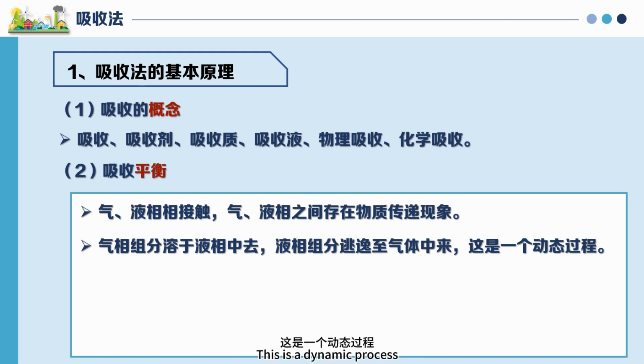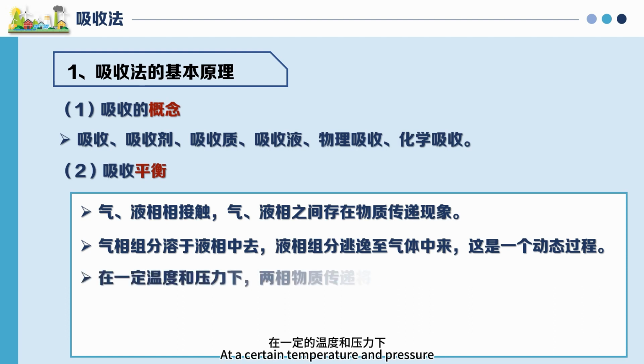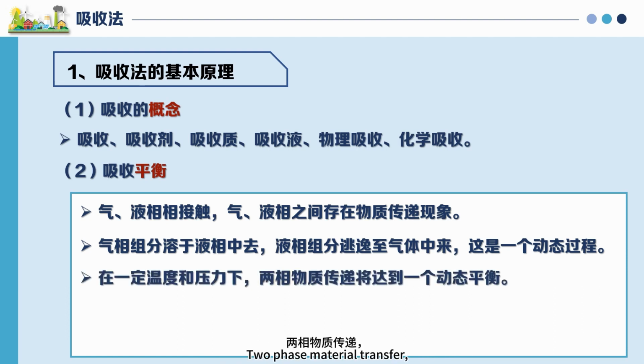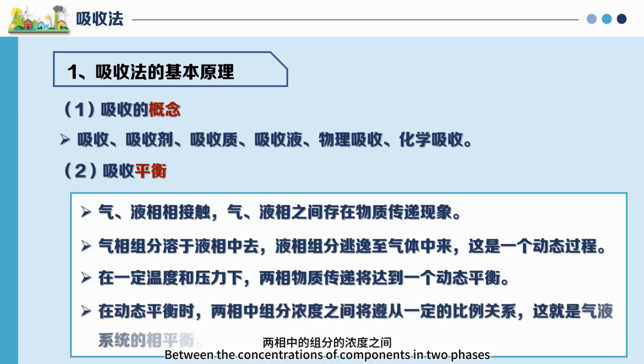This is a dynamic process. At a certain temperature and pressure, the two-phase material transfer will achieve a dynamic balance. During dynamic balance, the concentrations of components in the two phases follow a certain proportional relationship. This is the phase equilibrium of the gas-liquid system.